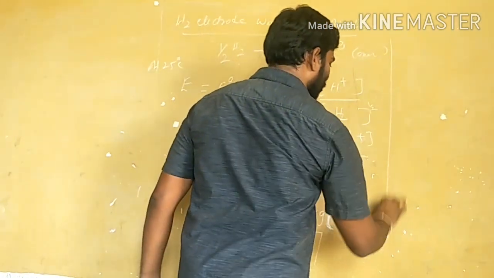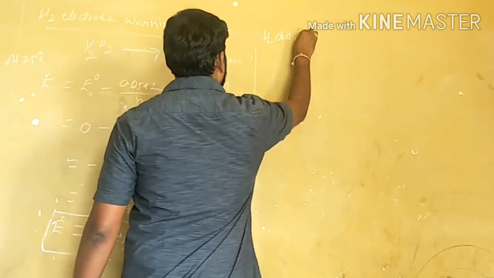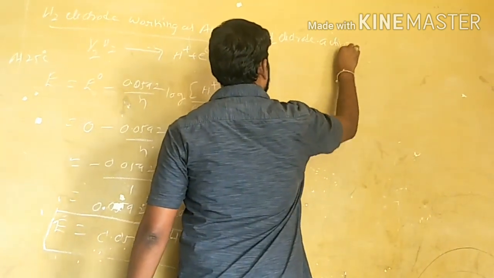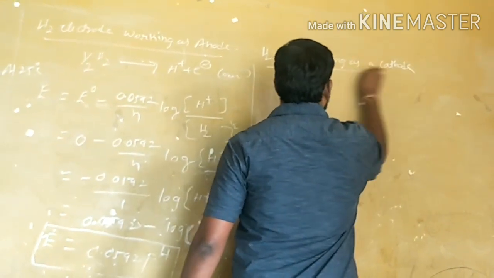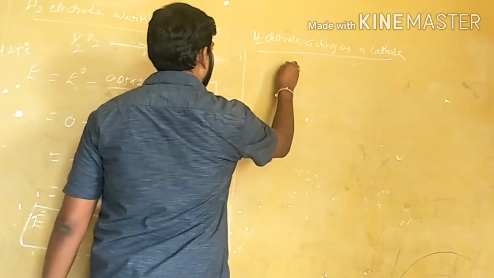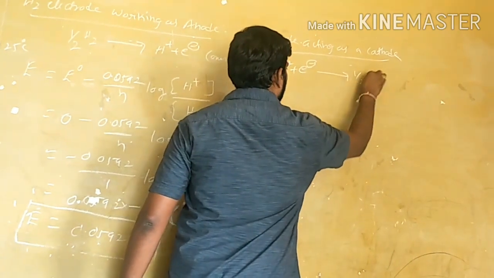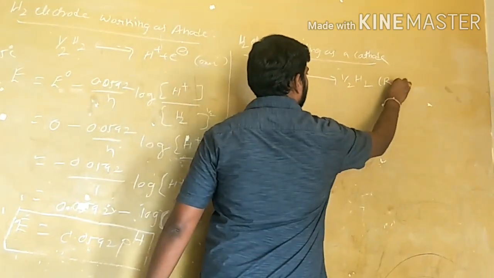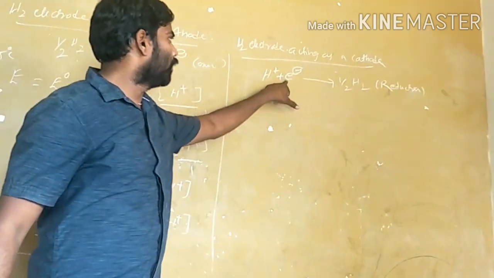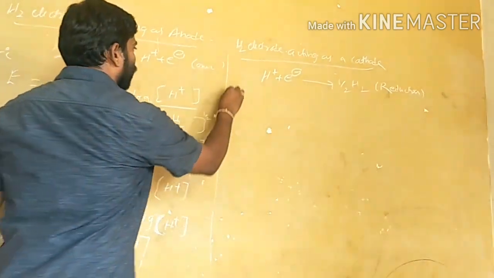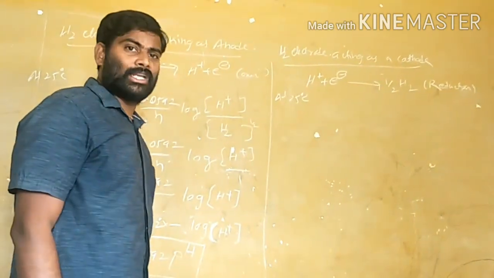In the same way, if this hydrogen electrode is acting as a cathode, it means reduction reaction is possible. What is the reaction? By gaining electrons, H plus gives rise to H2. This is the cathode reduction reaction. Reduction is gaining of electrons. In the same way, at 25 degrees centigrade, I am calculating the hydrogen electrode potential when it is acting as a cathode.